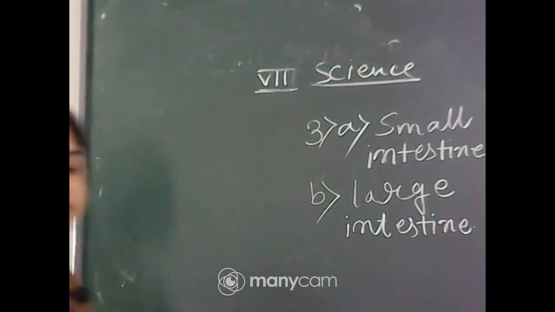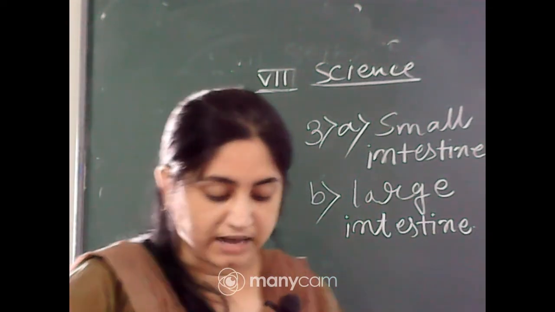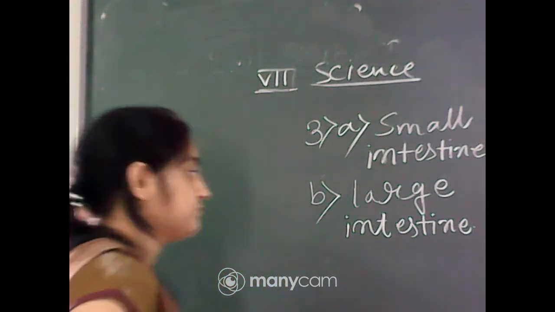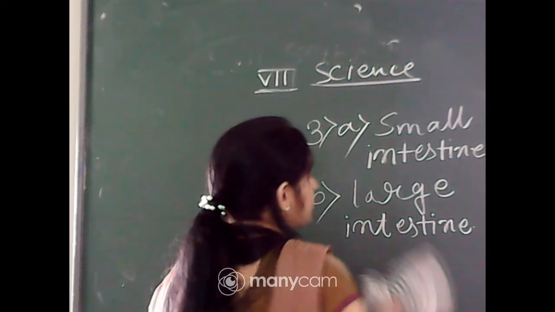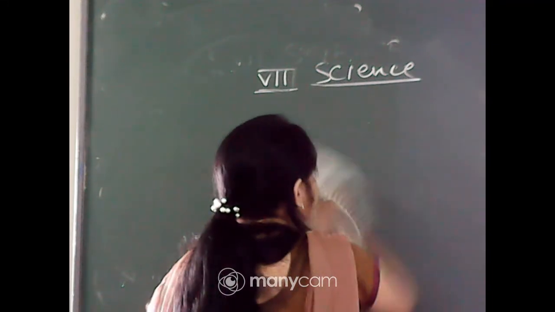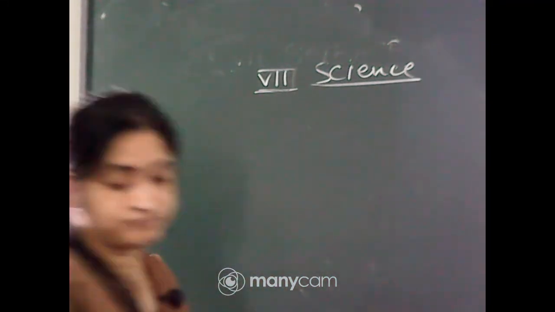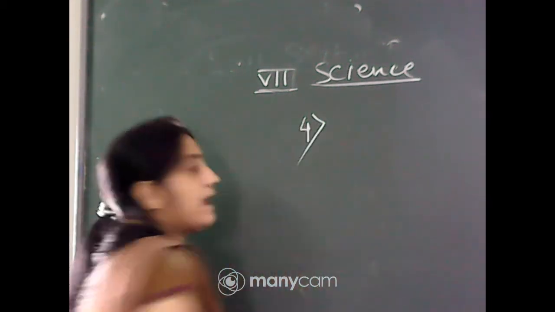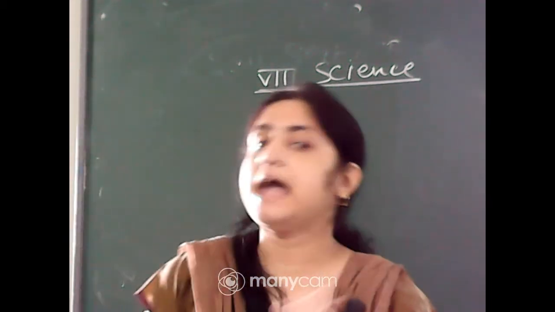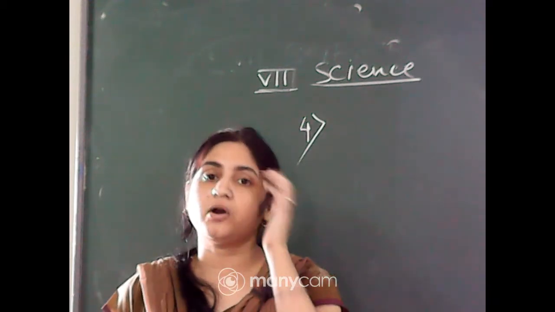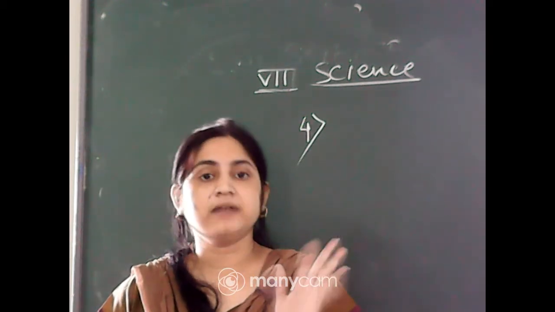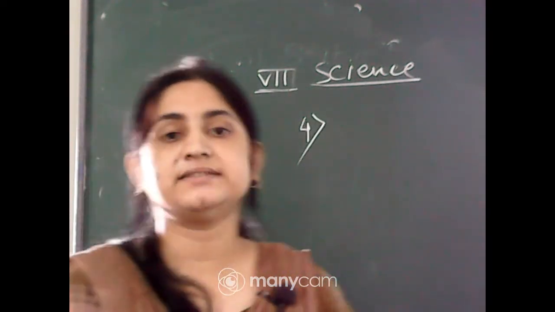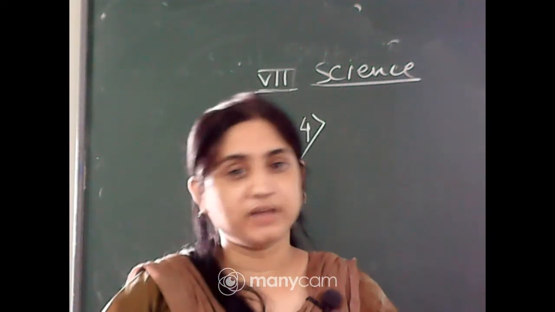Okay, so this is the answer to 3A and B: the first one is the small intestine and the second one is the large intestine. Yes, right, everyone. Now move to question number 4. There are two columns present, and we have to match them. We have to match column A with what is required from column B.